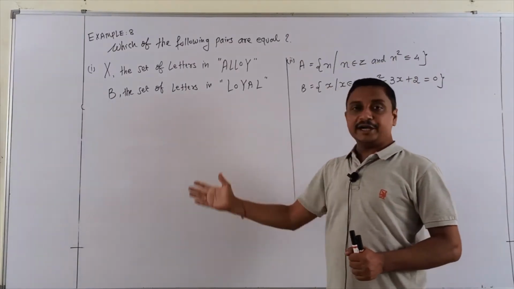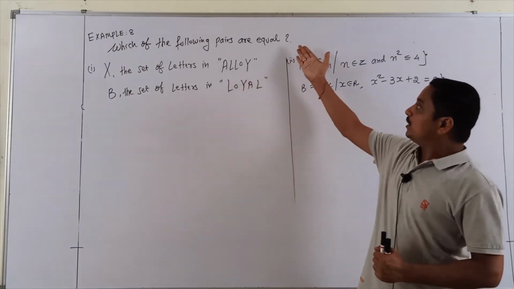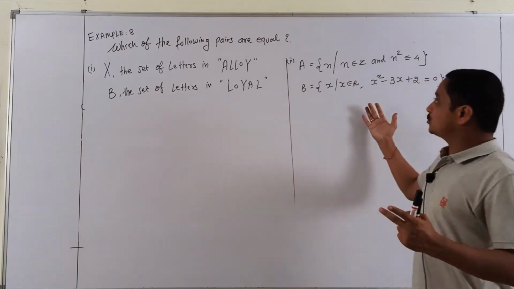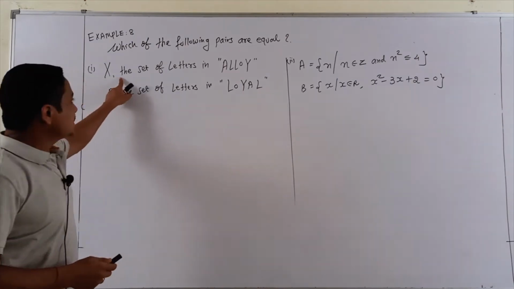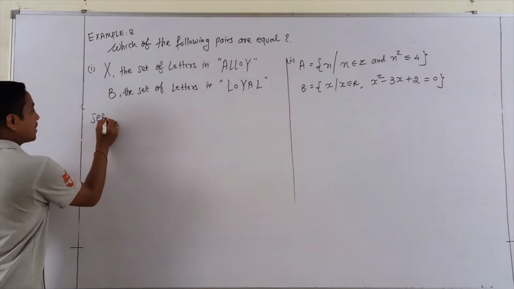One more example for the equality of sets. The question is: which of the following pairs are equal? Here there are two questions, question 1 and question 2, so one by one I will explain. First of all, set X is the letters of "allo". So what is the set?